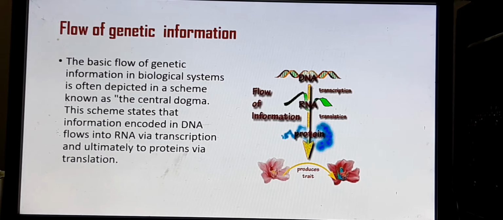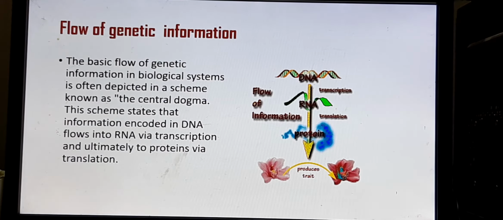So from DNA it comes to the RNA. From DNA to RNA, and that process is called transcription, which you will be learning in detail. So information from DNA is carried to the RNA by the process called transcription, and then the RNA will translate this information and proteins will be synthesized.